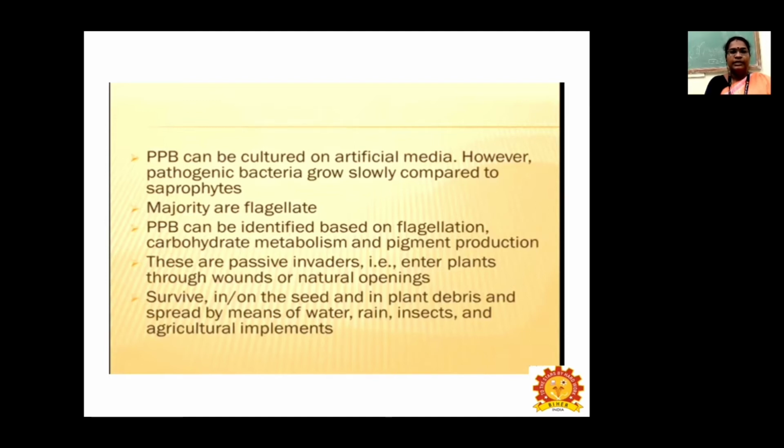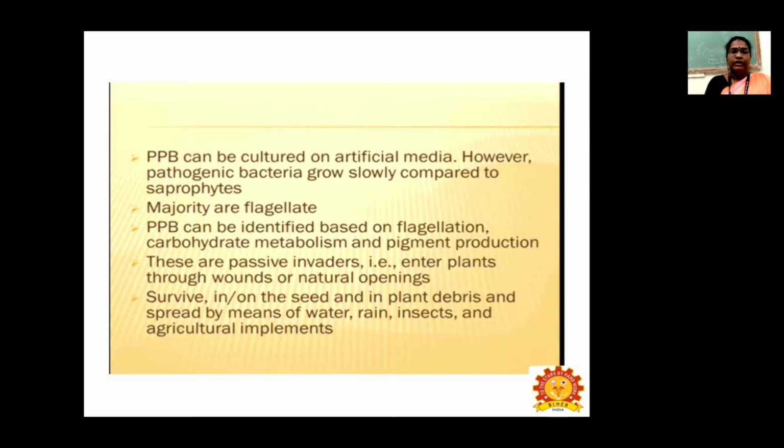So plant pathogenic bacteria are passive invaders. They enter the plant through wounds and natural openings. Plant pathogenic bacteria also survive in and on the seed and in plant debris, and are spread by means of water, rain splashes, insects, and agricultural implements.